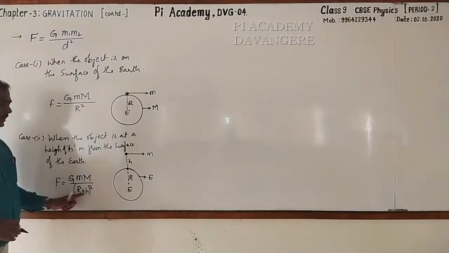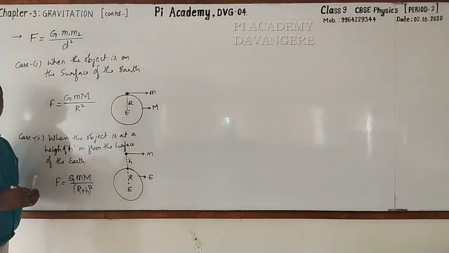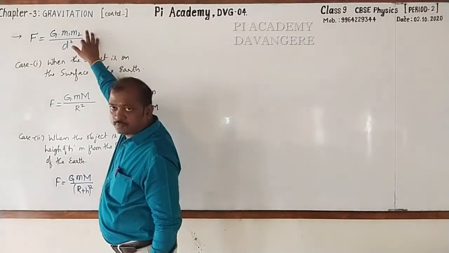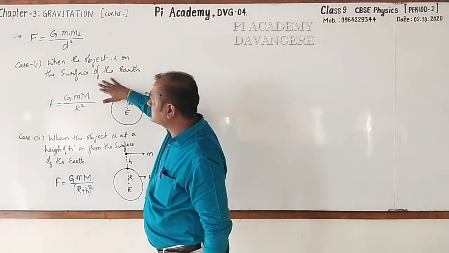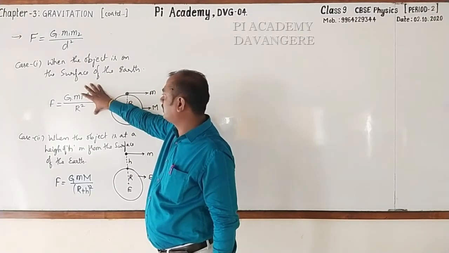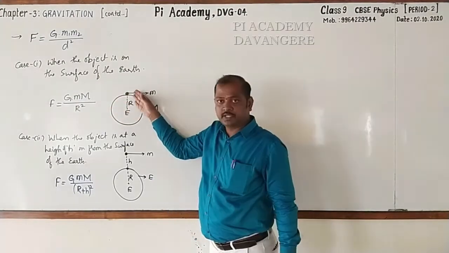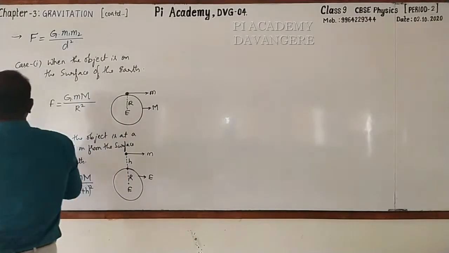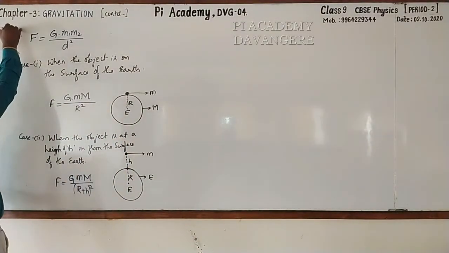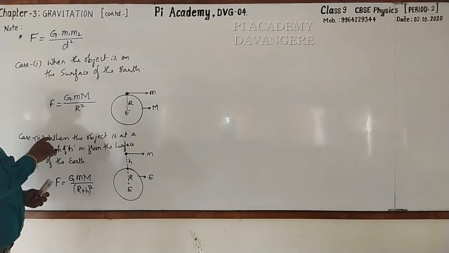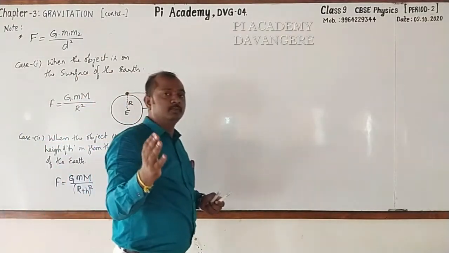D square is there, so that R plus H whole square. Followed? Once I tell you, this is the general formula, and this is the gravitational force when the object is on the surface of the earth, here when the object is away from the surface of the earth. So dear students, now you are going to write it in note. So this is the first point, and the second point, and this is the third point. Afterwards, we are moving to some numerical problems.